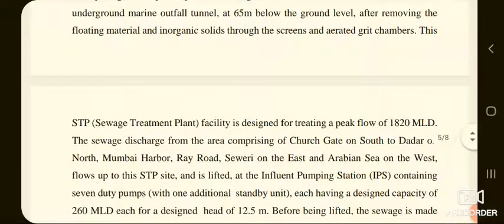This STP, that is sewage treatment plant facility, is designed for treating a peak flow of 1820 MLD, that is millions liters per day.